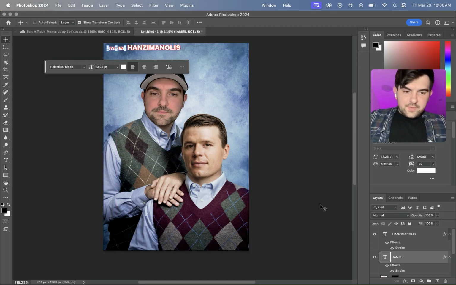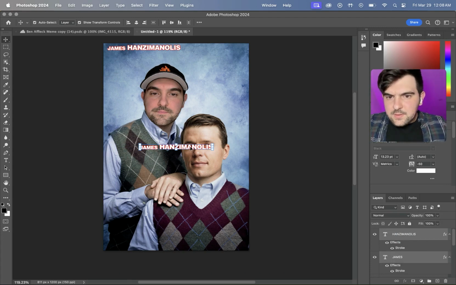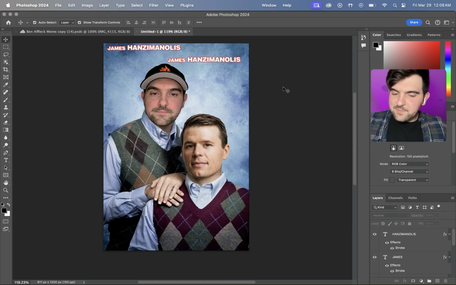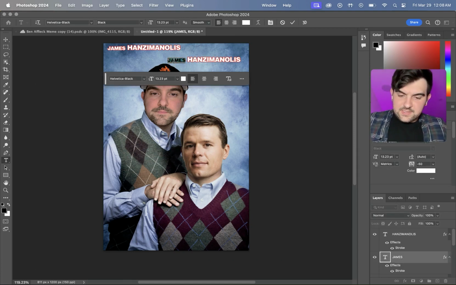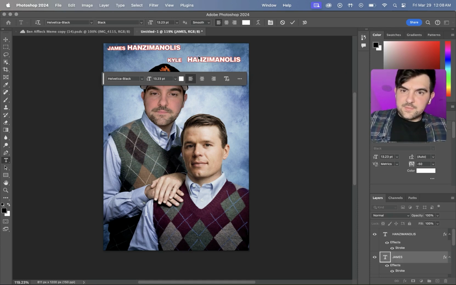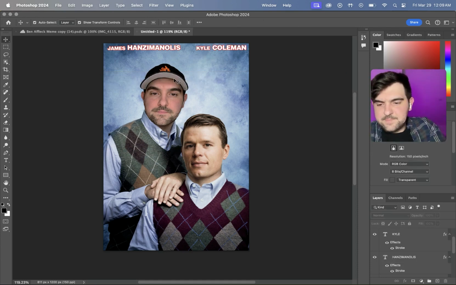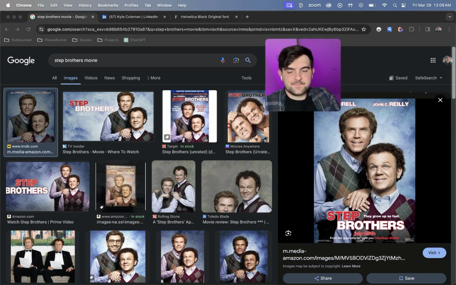Now we're going to select both layers. Do Command C and Command V. Bring this up to the top. I got a big last name. Hit the text tab again. Highlight your text. And we're going to type in our prospect's name. And there we go. So now we've got the names at the top. But now we need the names at the bottom.